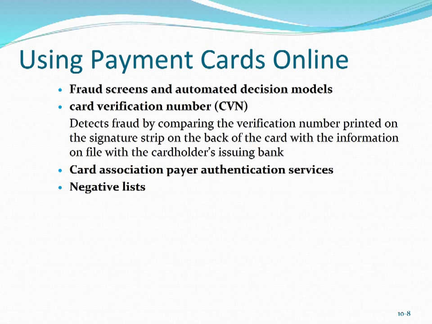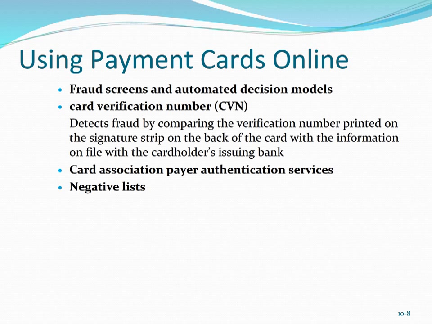Still other techniques to detect fraudulent transactions include fraud screens and automated decision models. These are based on automated rules that determine whether a transaction should be accepted, rejected, or suspended. One of the key points to this approach is that the rules can be changed on the fly, which means as trends or circumstances change, the rules can be changed to address those changes.